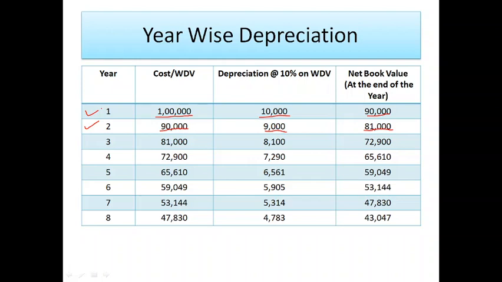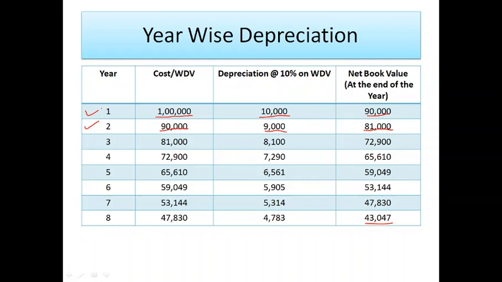And this will be repeated at the end of the years till the last year, which is the 8th year. The net book value of the machine at the end of the 8th year is 43,047. There is still an amount of rupees 23,047, which is 43,047 minus 20,000, left to be written off. So these three methods are the calculation methods of depreciation which are commonly used.